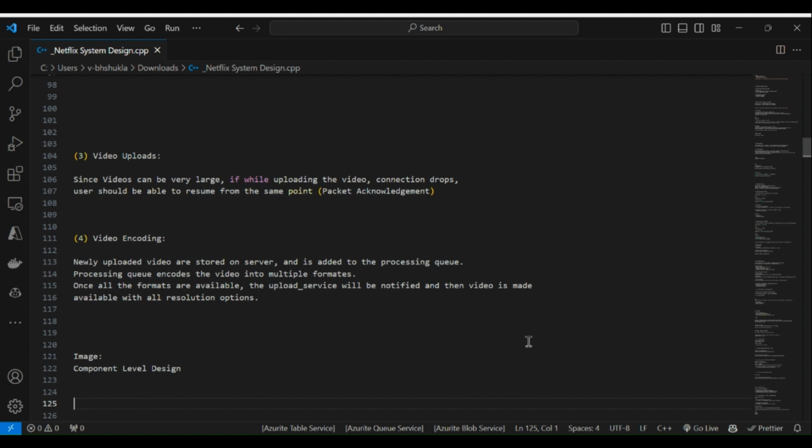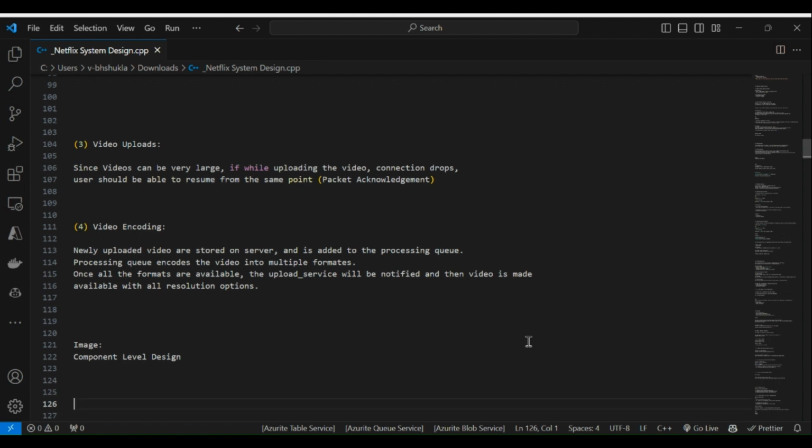Then next we have video encoding. Newly uploaded videos are stored on the server and added to the processing queue. The processing queue encodes the video into multiple formats. Once all the formats are available, the upload service is notified, and then the video is made available with all resolution options. This video encoding is also a major component for reducing the size.